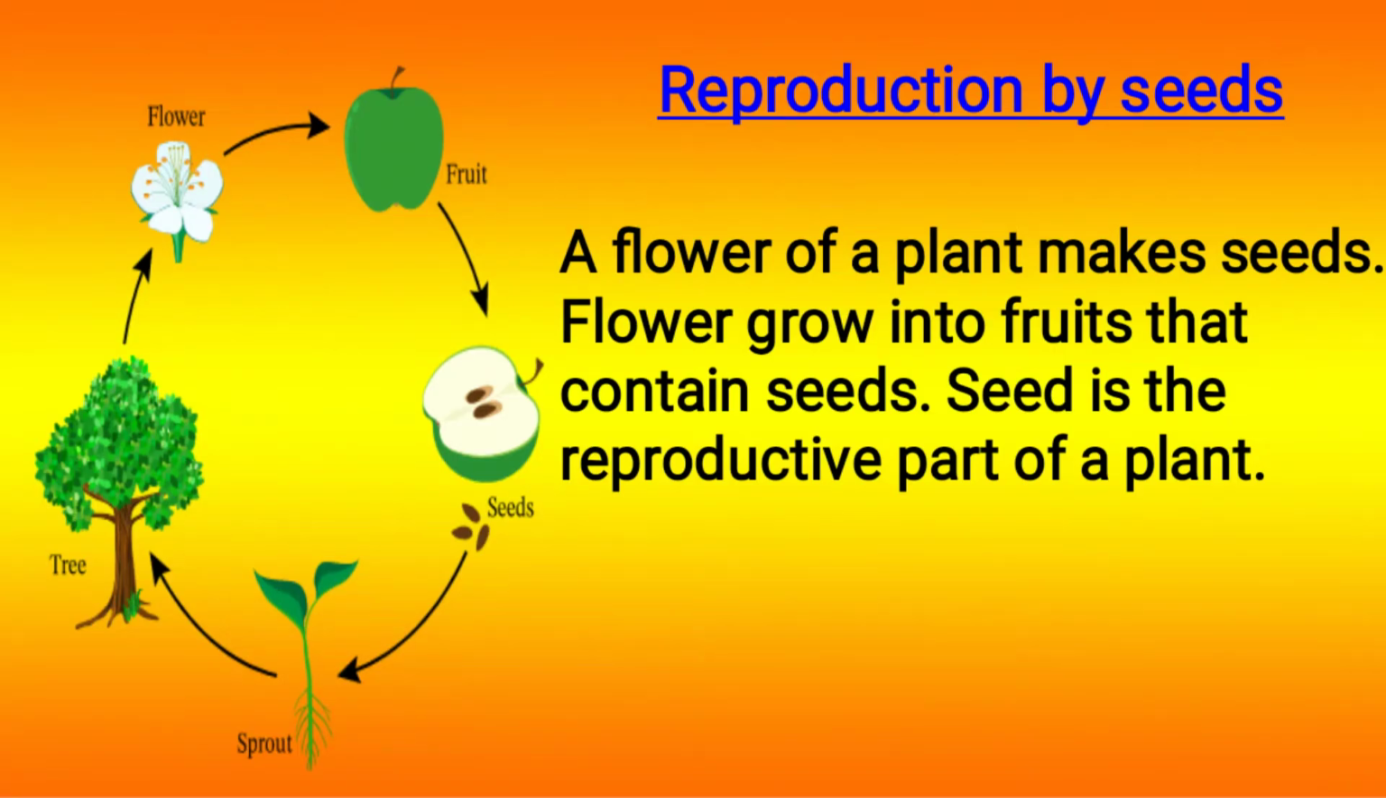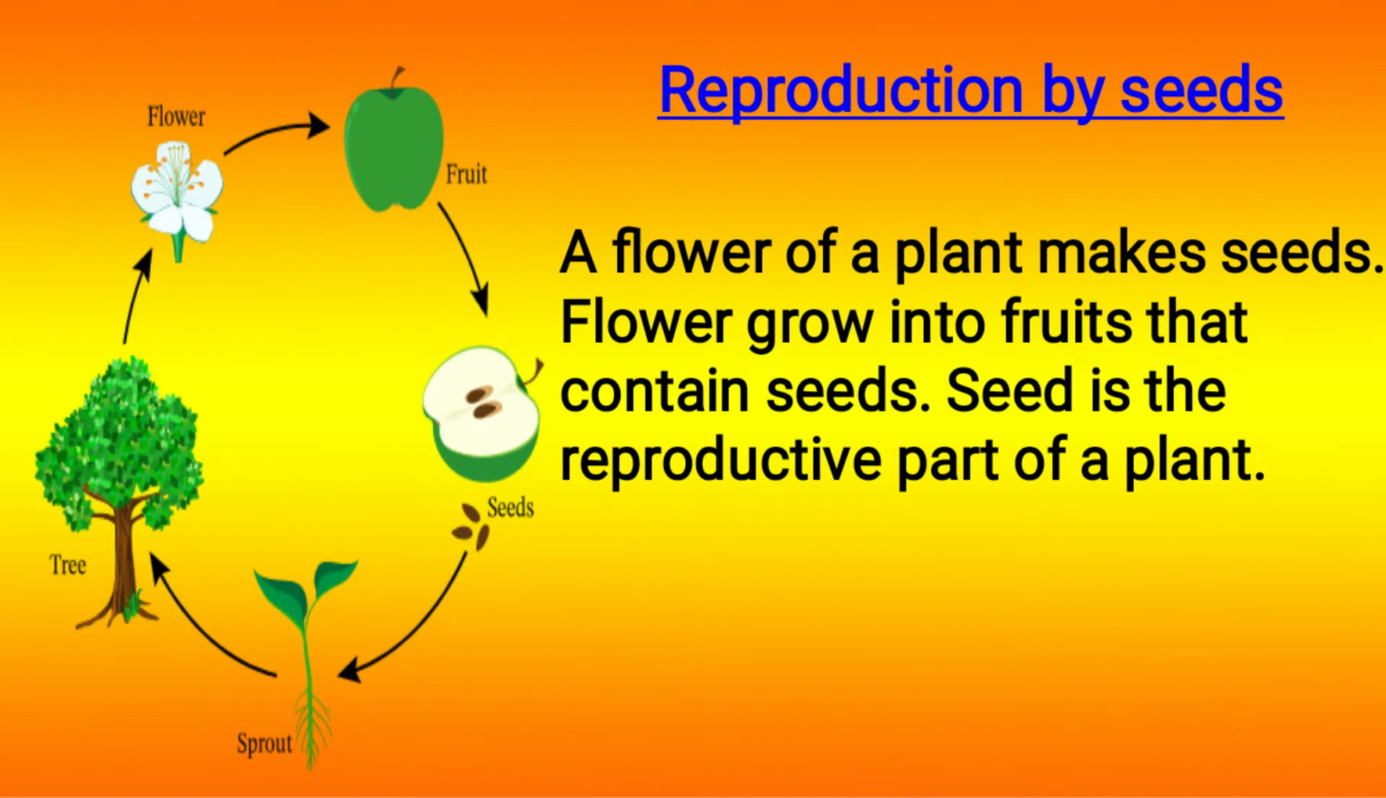Now, in this class, we will discuss reproduction by seeds. There are mainly three ways: by seeds, by spores, by body parts. In this class, we will discuss reproduction by seeds. How does reproduction happen by seeds? A flower of a plant makes seeds. From where are we getting seeds? From a flower. And the flower grows into fruit that contains seeds.